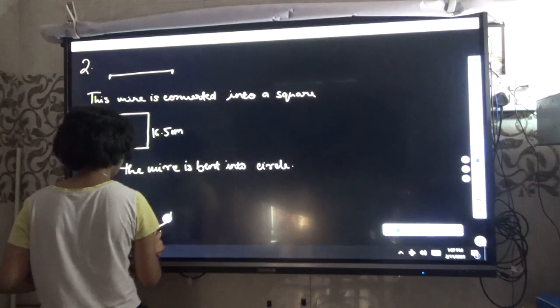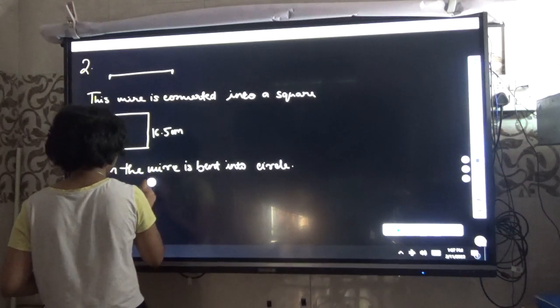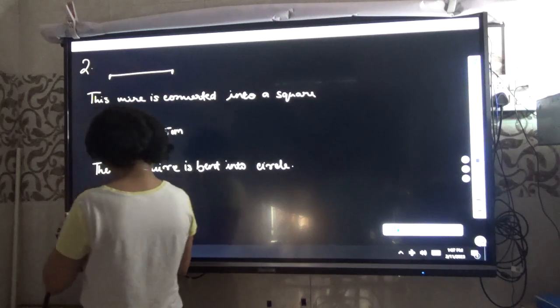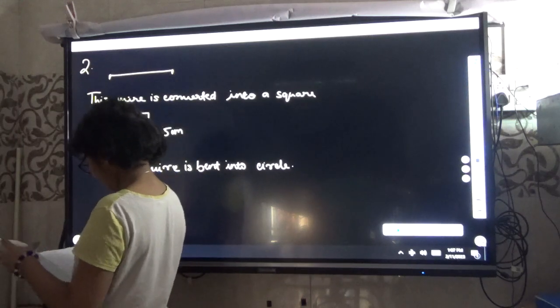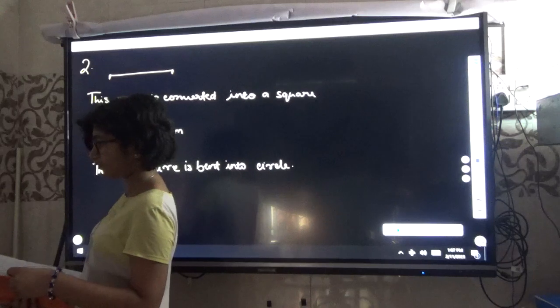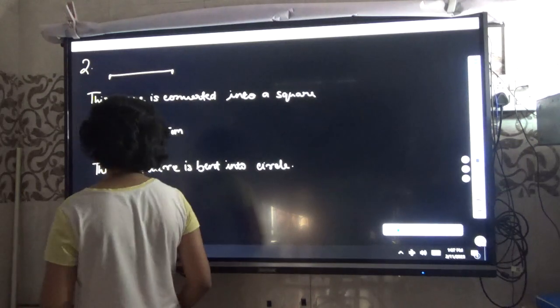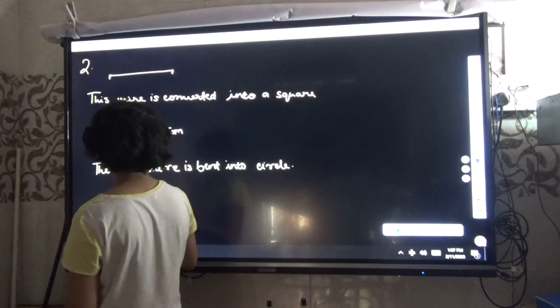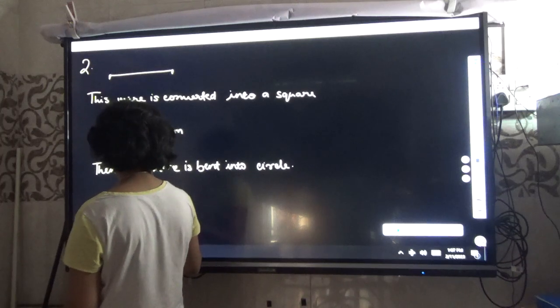So what do you have to find out? What is the question? I have to find the radius of the circle formed. Okay, very good. So now what is your idea how to find it? This is the radius.